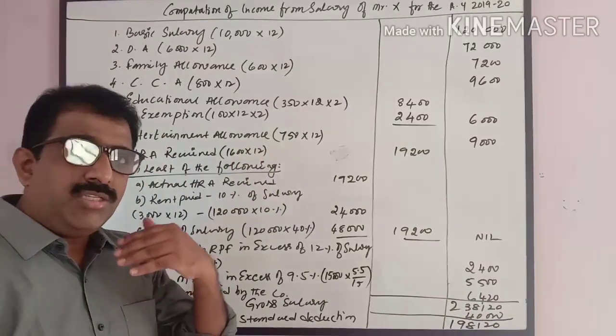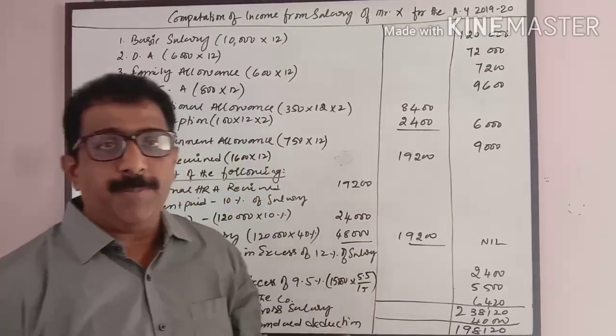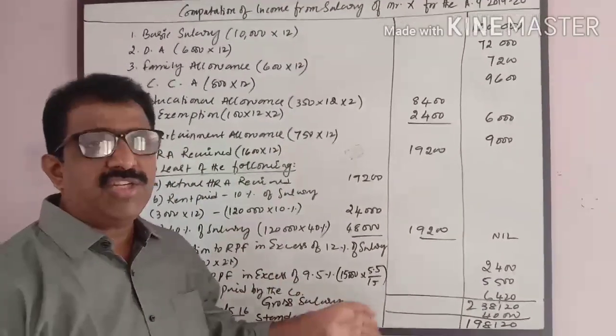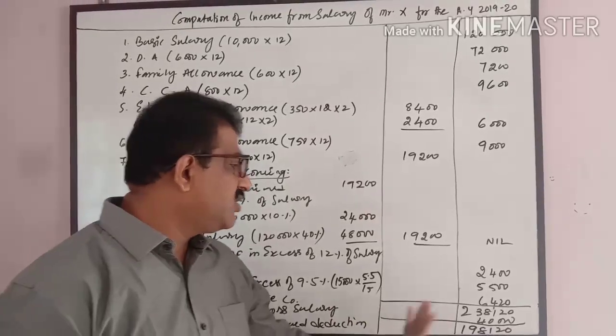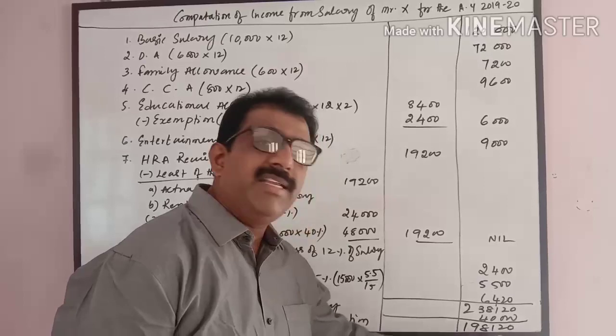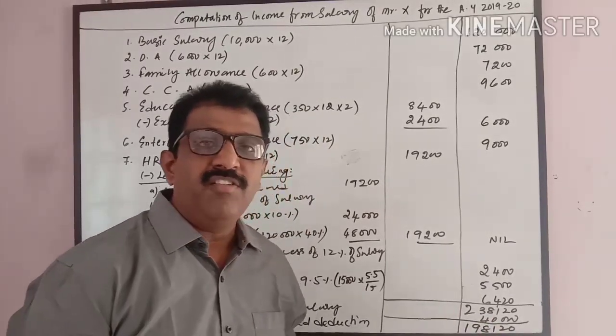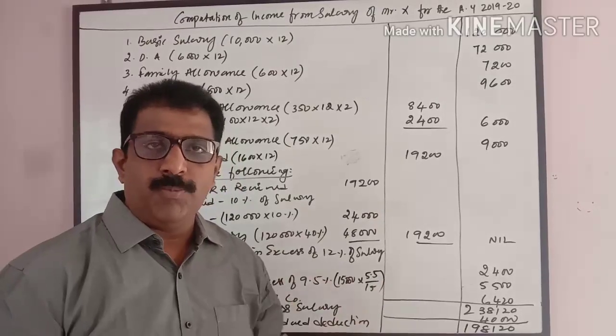And section 16 subsection 3, professional tax paid by the employee. There is no professional tax paid, so there is no deduction allowed. The taxable salary becomes 1,98,120. This is how we have to calculate income from salary. I'll work out one more problem on this.